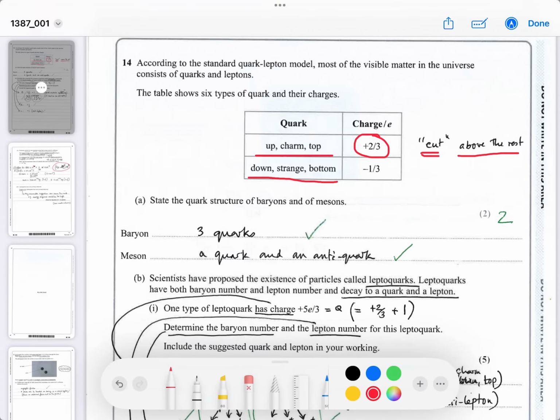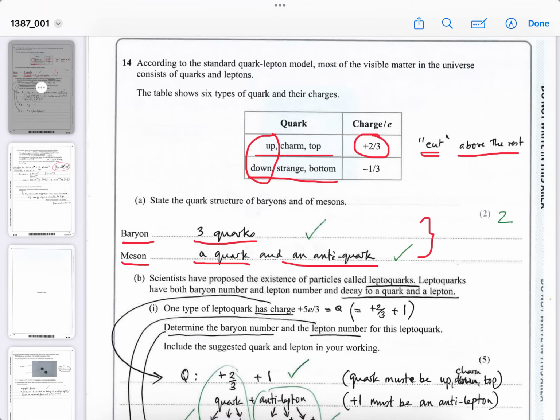Now, 99.999% of the matter will be made of up and down quarks. State the quark structure of baryons and mesons. So this is a nice 2 marker. Baryons are made of 3 quarks, a bit like protons and neutrons, and a meson is an unstable combination of a quark and an antiquark. So those are the 2 types of heavy particles. Anything made of quarks is called a heavy particle, and together this family are called hadrons.